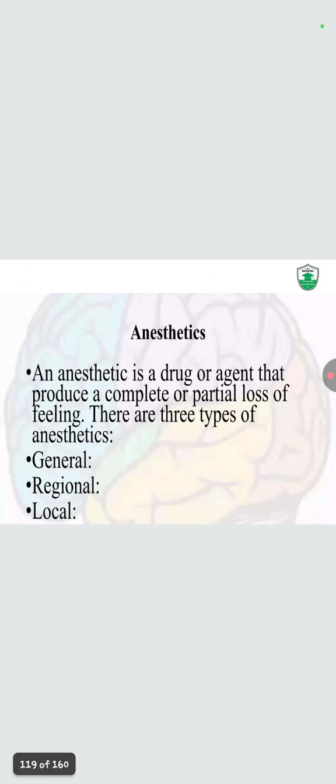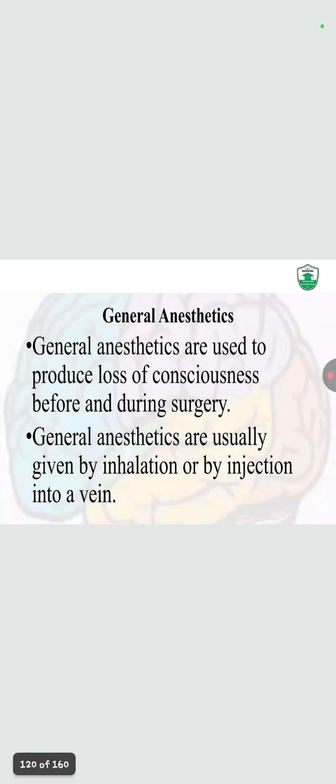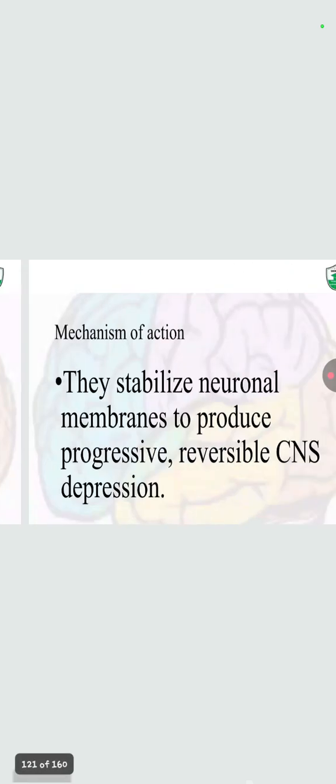Now, anesthesia. Anesthetic drugs are agents that produce a complete or partial loss of feeling. There are three types: general, regional and local. First, general anesthesia is used to produce a loss of consciousness before and during surgery. General anesthetics are usually given by inhalation or by injection into the vein.